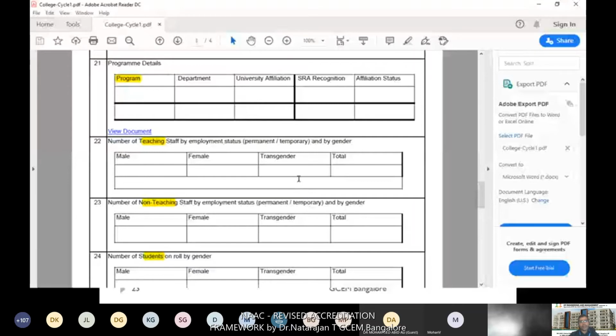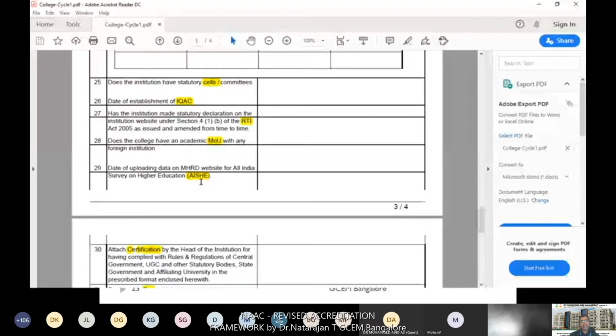Date of uploading data in the MHRD website for AISHE data. So this is very important. You need to upload the latest AISHE data as a certificate you got. Then you need to upload that also. I'll show at the end of this presentation. I'll show a few examples.